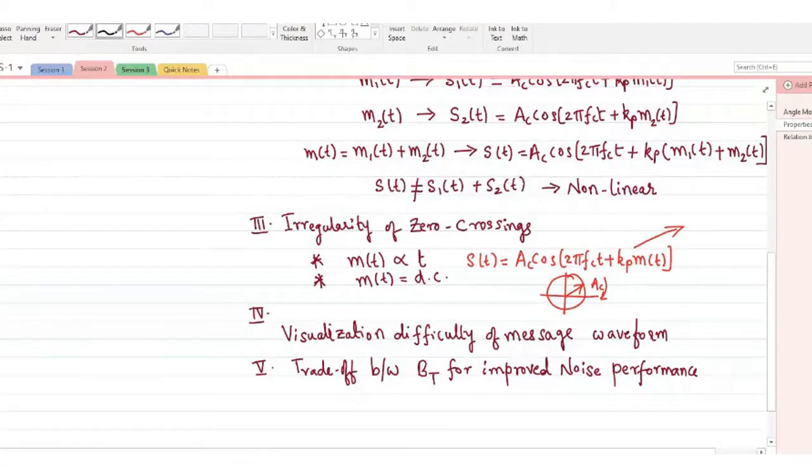Of course FM signals, as you might have experienced in reality, are much superior in quality compared to AM radio stations. But they come with an enhanced transmission bandwidth. They consume more bandwidth. So we'll look at that bandwidth aspect in today's session, which will give you a clear idea about the frequency modulated wave.